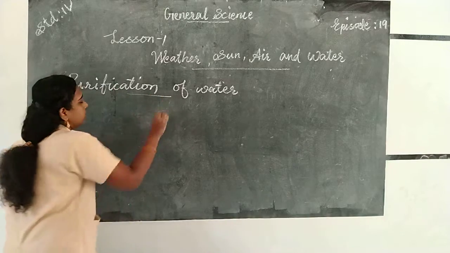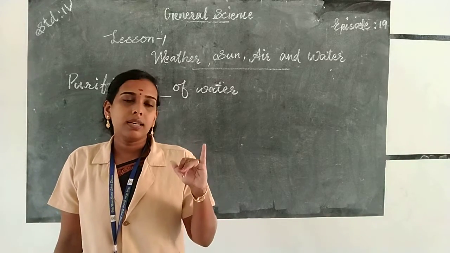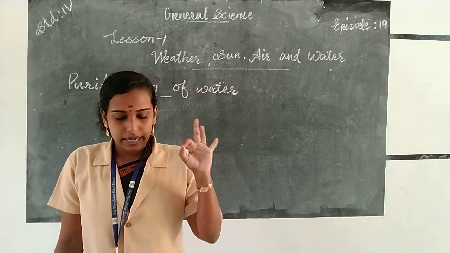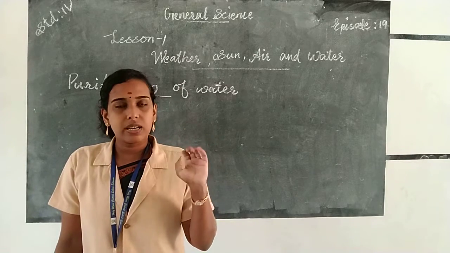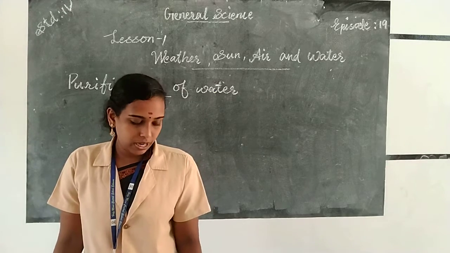Which are the methods that we use to purify water? Boiling, sedimentation, decantation, filtration, then chlorine tablets, and using filters.